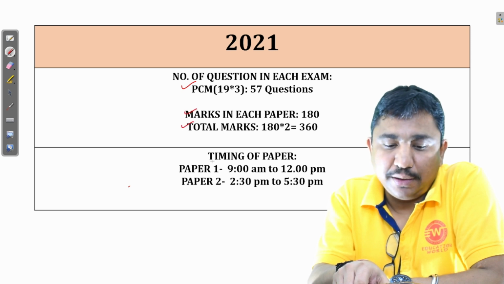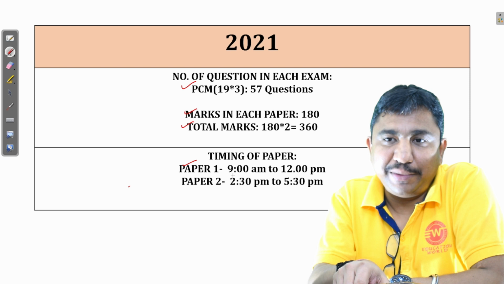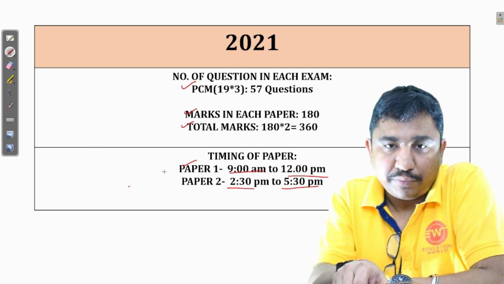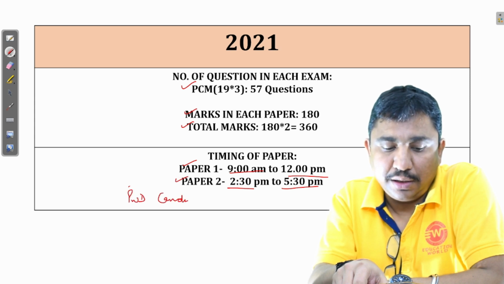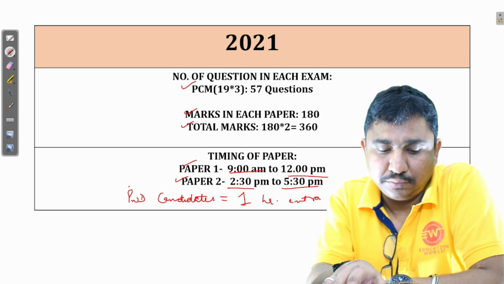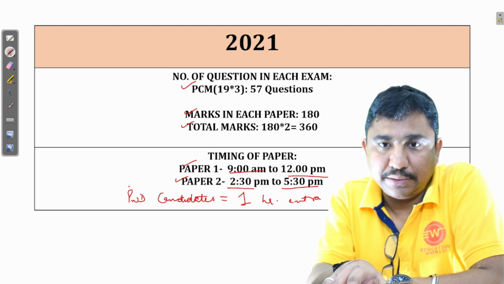The first paper was held from 9 am to 12 noon. The second paper from 2:30 to 5:30. For PWD candidates, persons with disability, 1 hour extra is given. For paper 1, there were 4 sections.